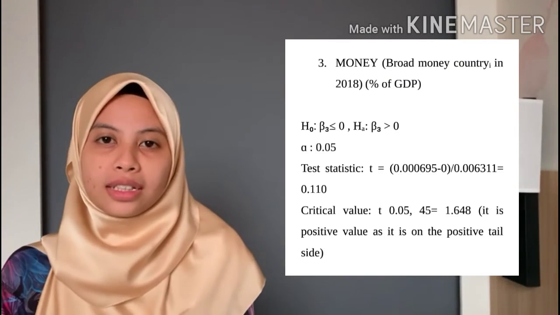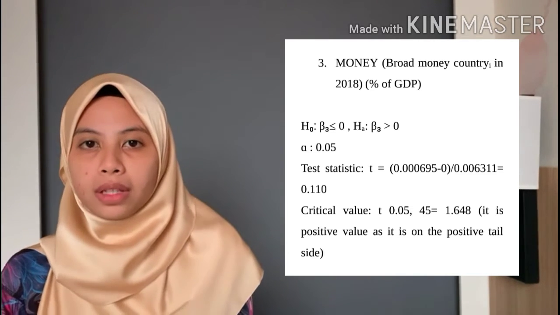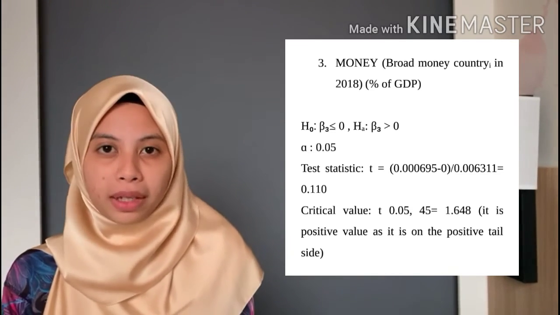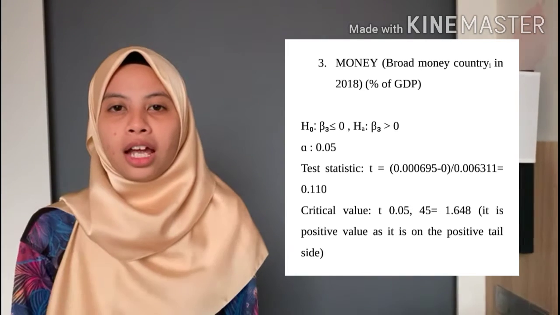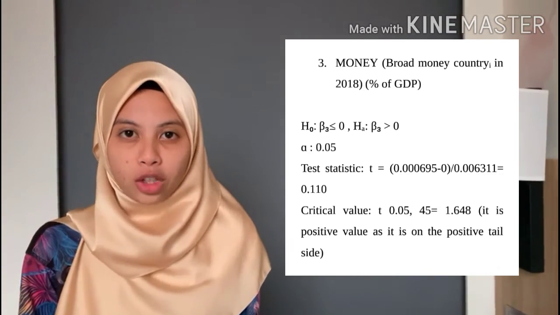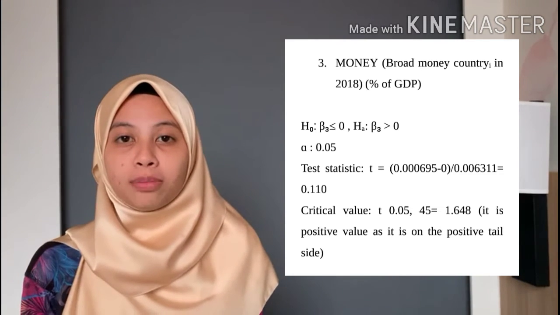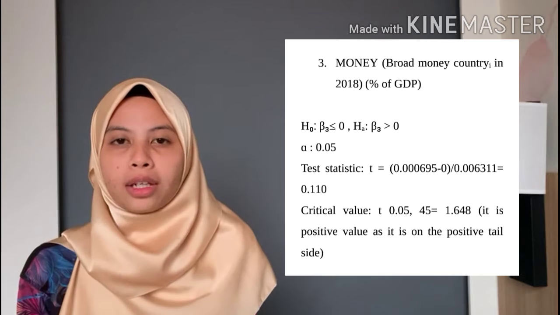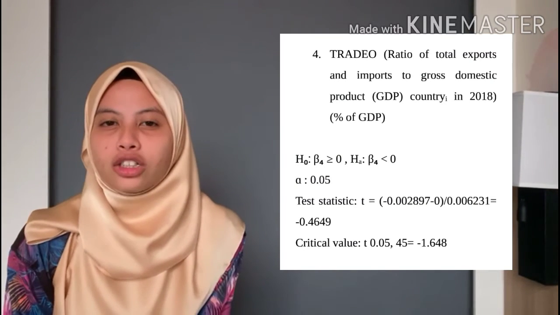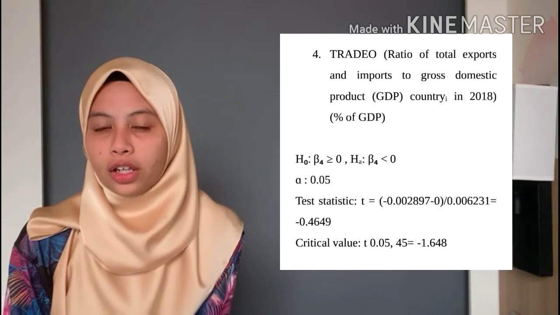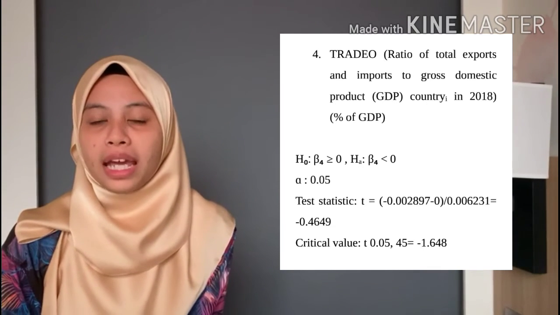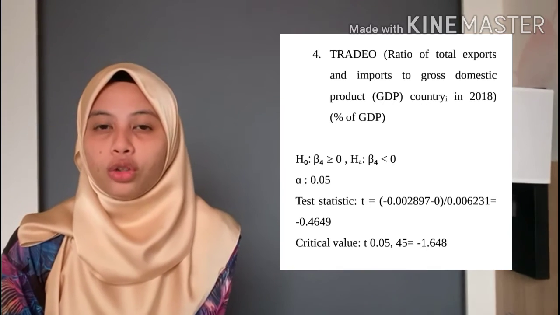Next is money. Money is an indicator of broad money. As seen, our test statistic is smaller than our critical value, but this time around, we will reject H0 because we expected our B hat 3 to be less than 0, but our test statistic is more than 0. Therefore, we can conclude that broad money has no significant impact on economic growth. Tradio is the ratio of total exports and imports. As seen, our test statistic is bigger than our critical value, but we reject H0 because we expect our B hat 4 to be more than 0. So we can conclude that tradio has no significant impact on economic growth.